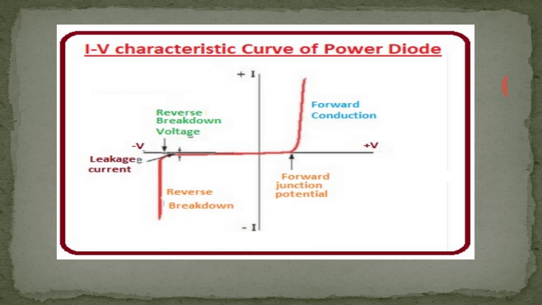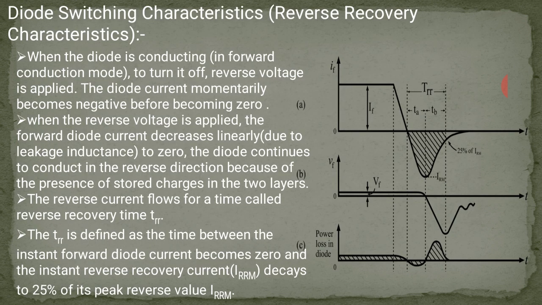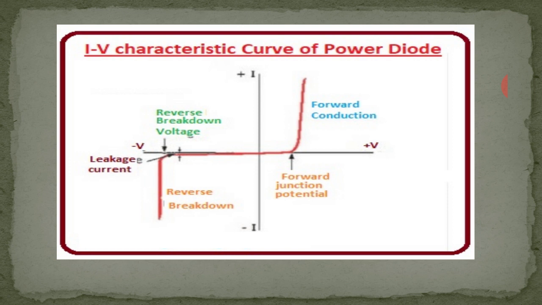The characteristic consists of forward bias and reverse bias. The forward bias characteristic of a power diode is similar to a simple diode except for the cut in voltage. Forward current increases linearly with forward bias rather than exponentially as in a low power diode.